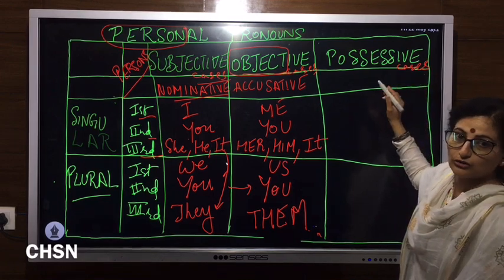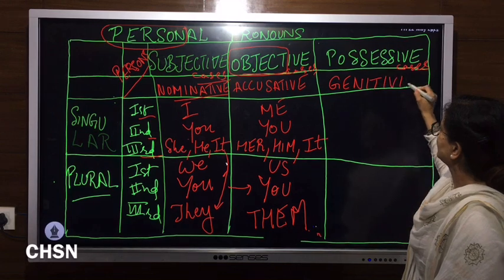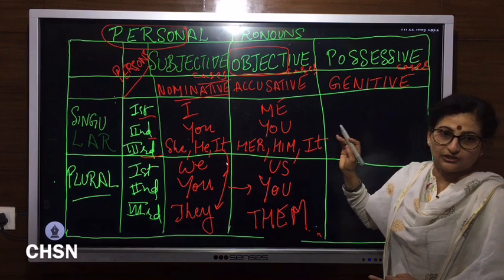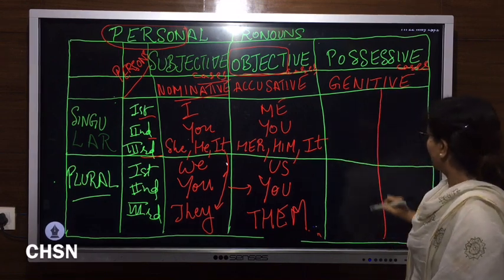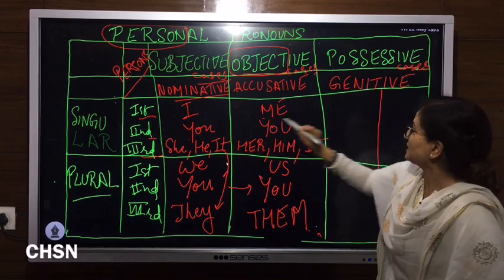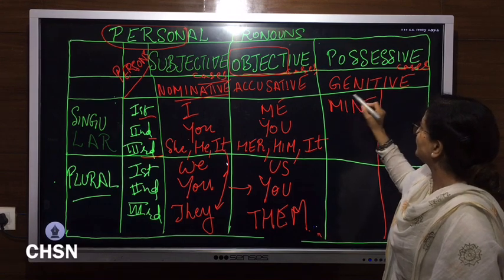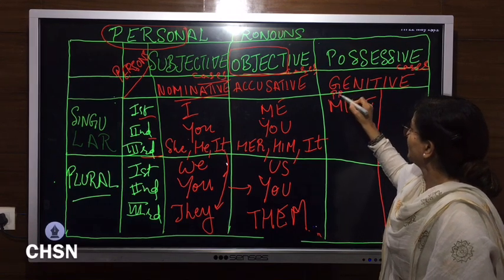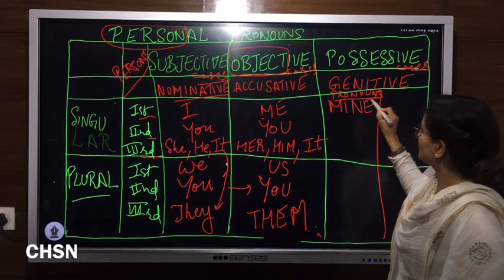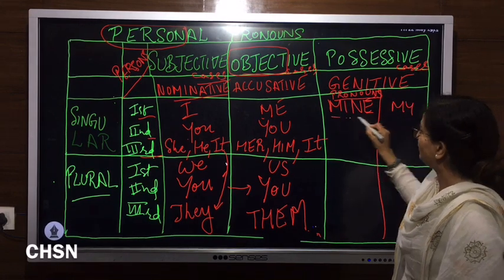Then we have possessive cases, also known as genitive cases. These are the cases that show possession, the belongingness or the ownership. Now for this case, possession will be shown by the word mine in case of pronouns. Now few kids get confused here, they use my in place of mine.